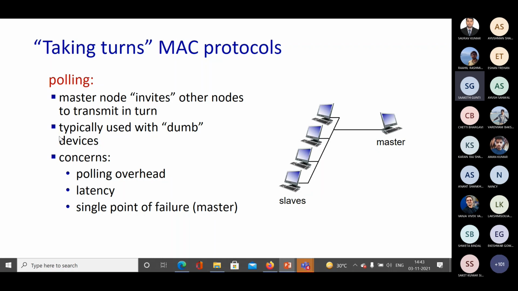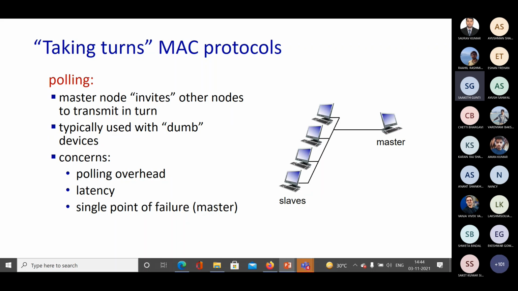The second point is that it is typically used with dumb devices, which are devices not using much complexity or intelligence in transmitting their data. In those cases, polling becomes a better option, where there will be one node which acts as a master node and all other nodes act as slave nodes.